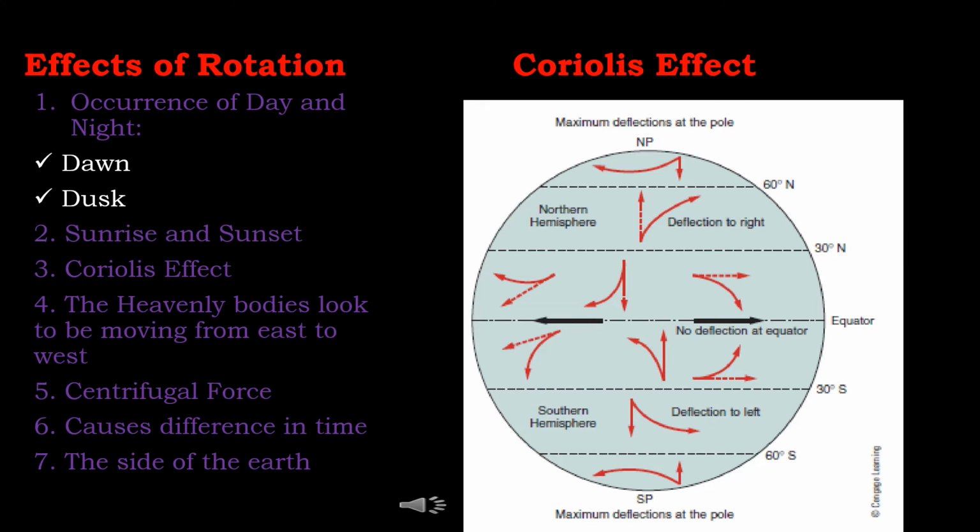Effects of rotation of the Earth. First one is occurrence of day and night. Occurrence of day and night are caused by the rotation of the Earth on its axis. This is because parts of the Earth which face the Sun have day, and the parts which do not face the Sun have night. This happens with precision and progression, and not suddenly.